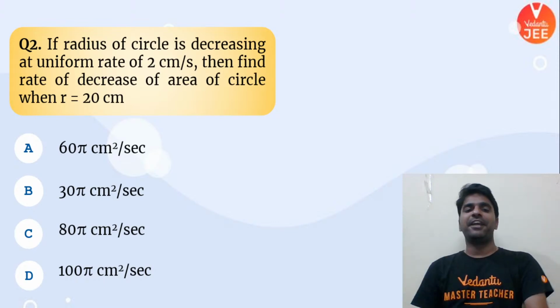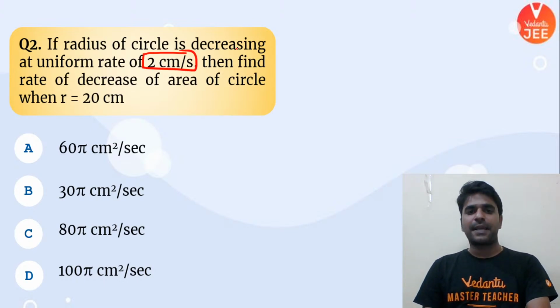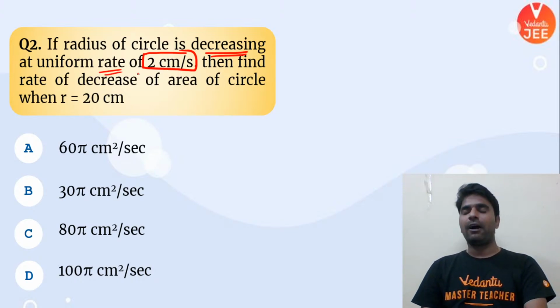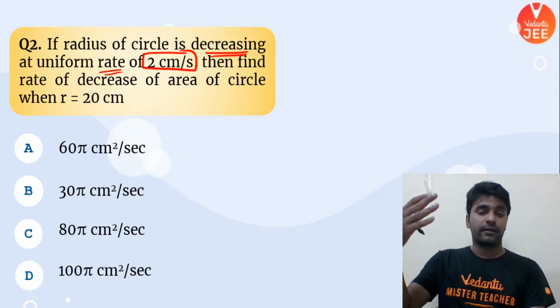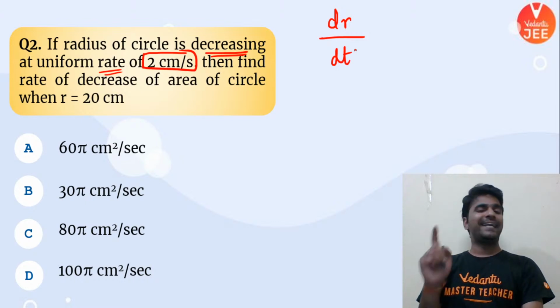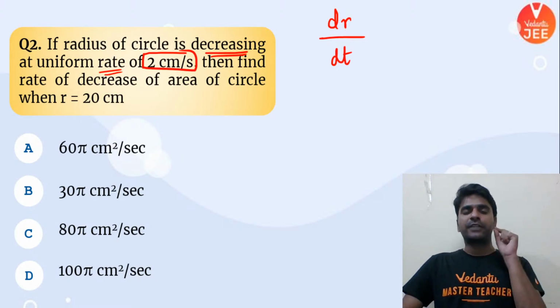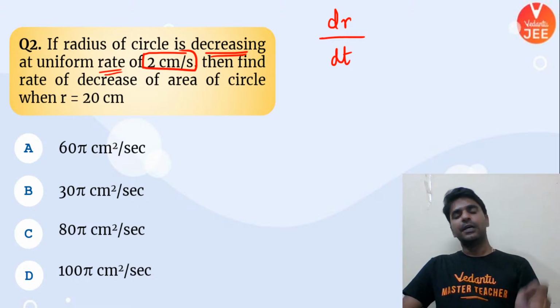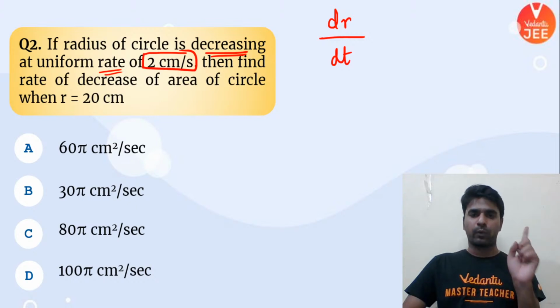Now here something very important is written. The radius of a circle is decreasing at this rate. Now, two things are important: decreasing and the rate. Both are important. Look, radius is decreasing. What is the unit? 2 centimeter per second. So isn't this particular thing dr over dt, number 1? Radius is decreasing with respect to time. Look at the unit, centimeter per second. So radius is changing with respect to time, hence it has to be dr by dt, number 1.